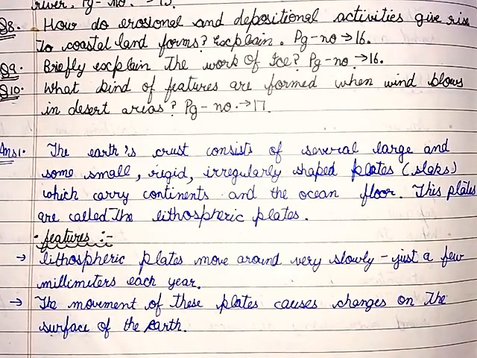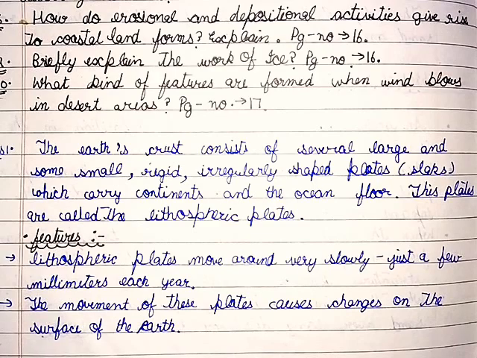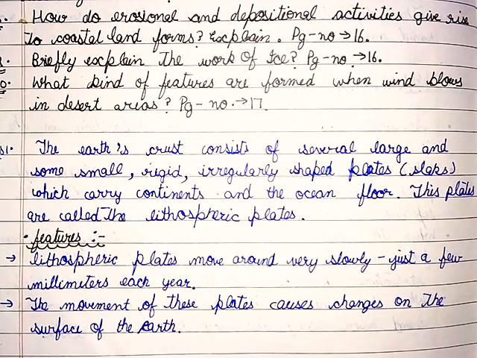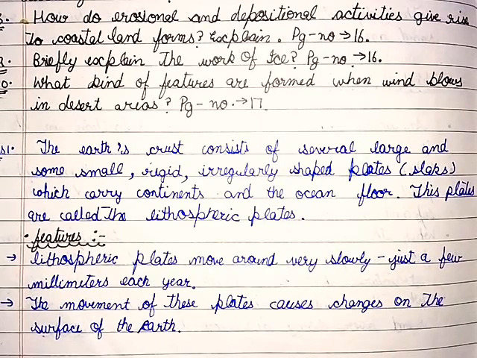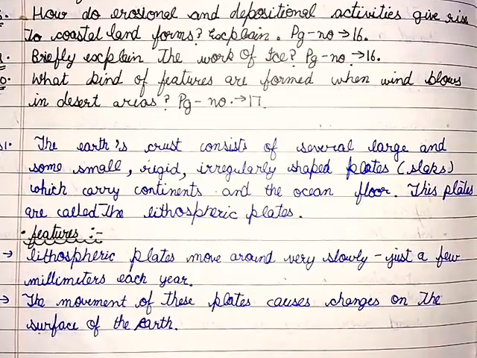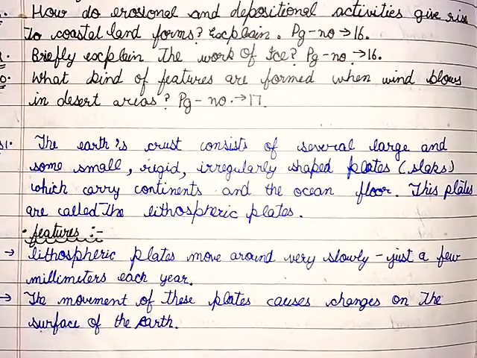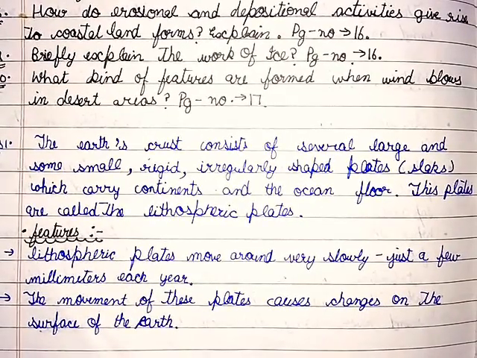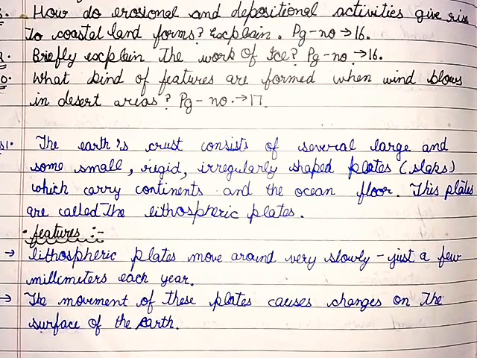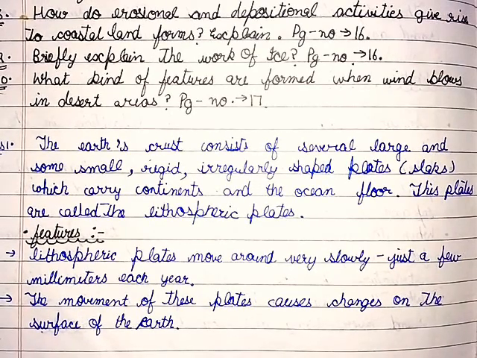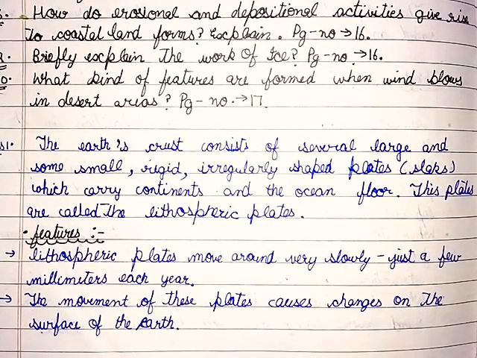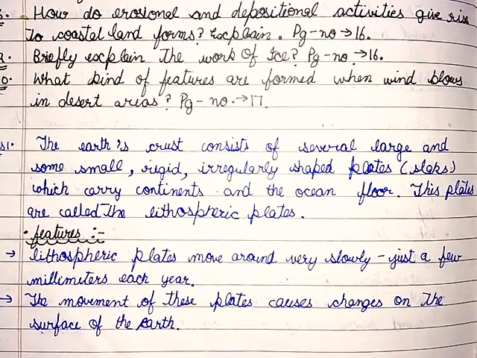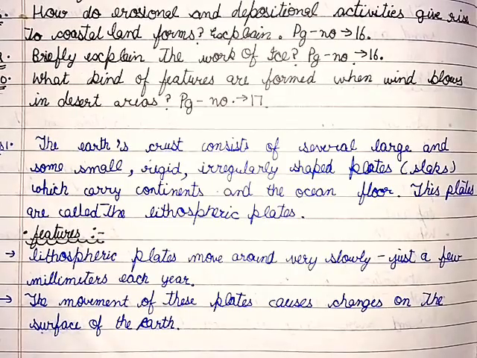Answer. The Earth's crust consists of several large and some small, rigid, irregularly shaped plates, slabs which carry continents and ocean floor. These plates are called the lithospheric plates. Features: lithospheric plates move around very slowly, just a few millimeters each year. The movement of these plates causes changes on the surface of the earth.